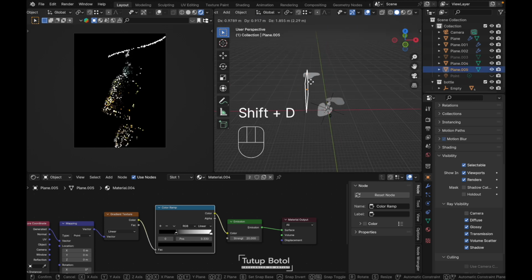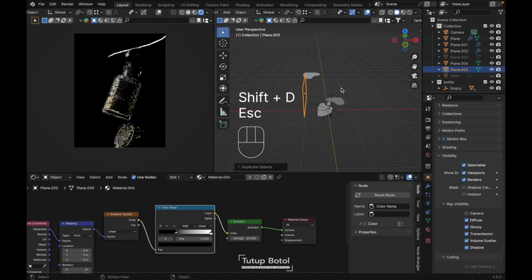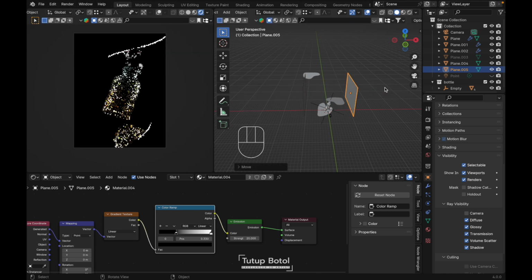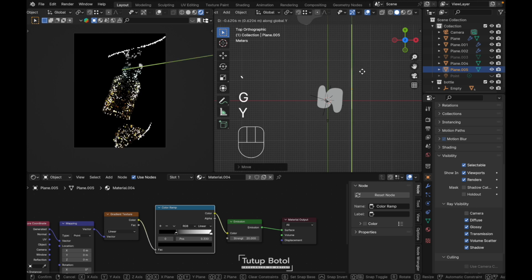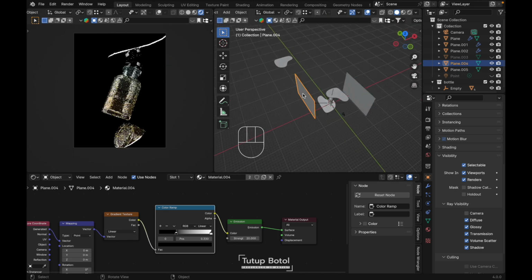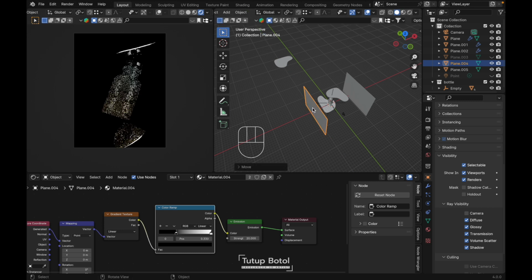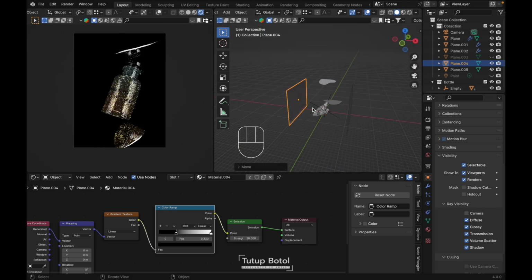Let's Shift D to duplicate it. Press GX. Let's put it here. GY. Just like this. Let's make it a little bit darker over here. Something like this, maybe. Yes.